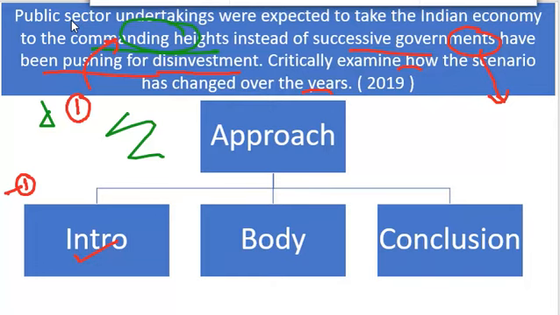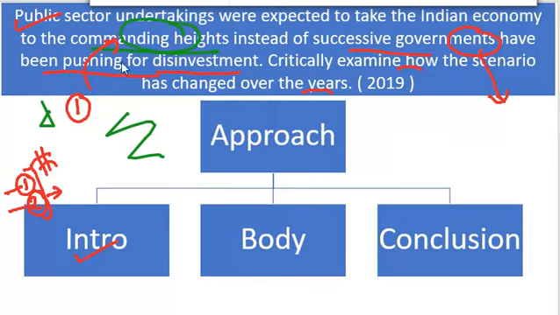The second way to start the introduction is to use some keywords or phrases or some kind of a punch. This is called the punch line. So you can also use some punch line. One is the generic way, where you have the definition of the keyword. The second is to put in some punch line here.